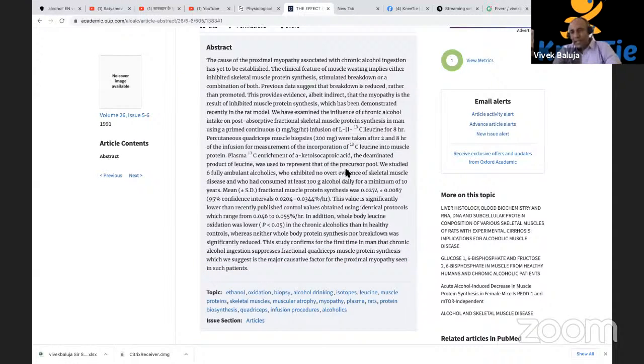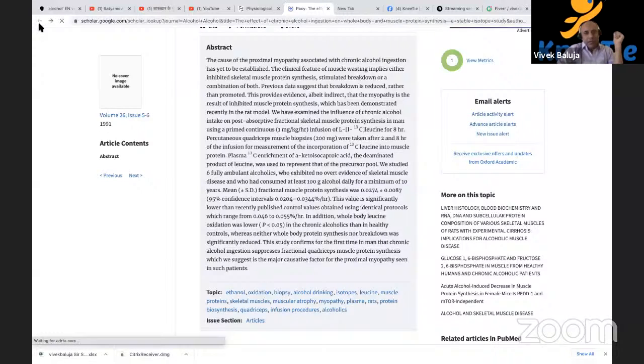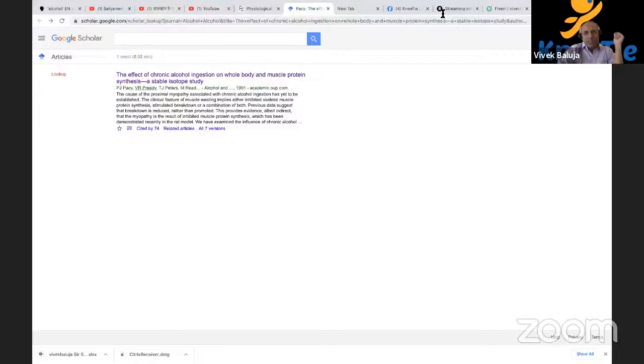And oftentimes, I remember right out of my fellowship, I was called on a man who could not lift up his right leg, and there you go. He had alcohol-induced myopathy, and it's something that's very well known in these patients.